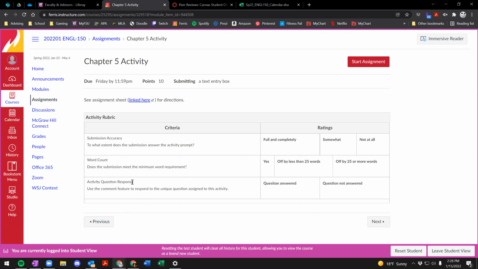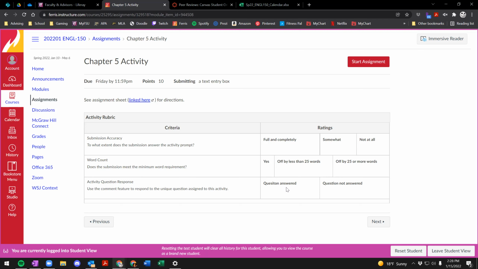And this can be a little bit confusing because sometimes I've had students think that the person whose paper they are reviewing was supposed to answer the question, when in fact, it is the reviewer who is supposed to answer the question. And so when you click on question answered, it's did you answer the question for the person whose paper you were assigned, or did you not answer the question?